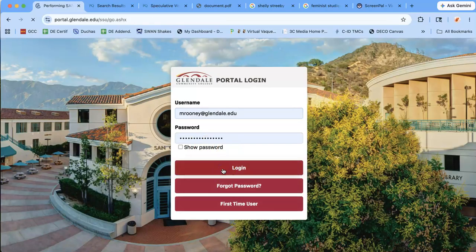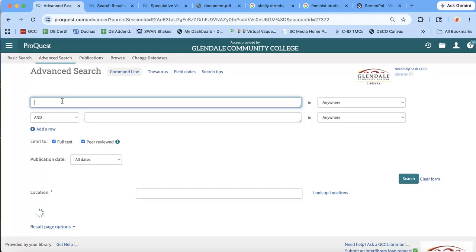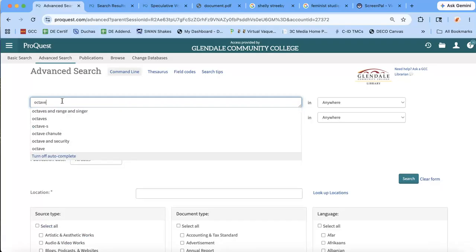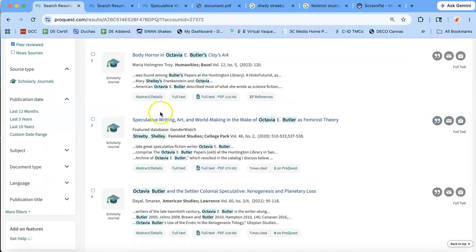and even who the author is. So once I'm in ProQuest, all I'm going to do is click Peer Reviewed, because I know that we're working with scholarly sources, and I'm going to put in Octavia Butler. So this third item is the one that I'm going to be reading and preparing for my round robin, my jigsaw. So I want to see, it was published in 2020. It was published in the journal Feminist Studies, and there's Shelley Strebe.